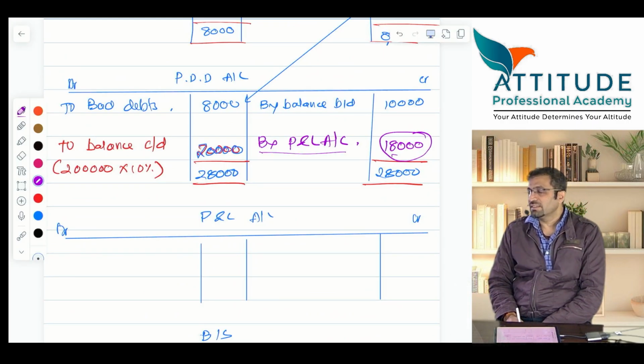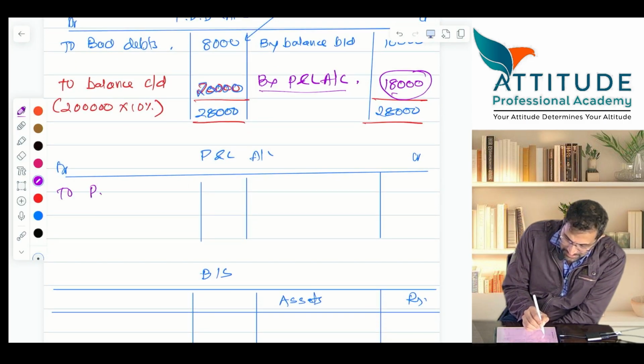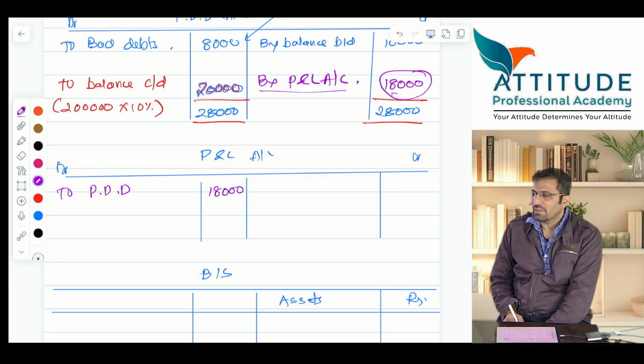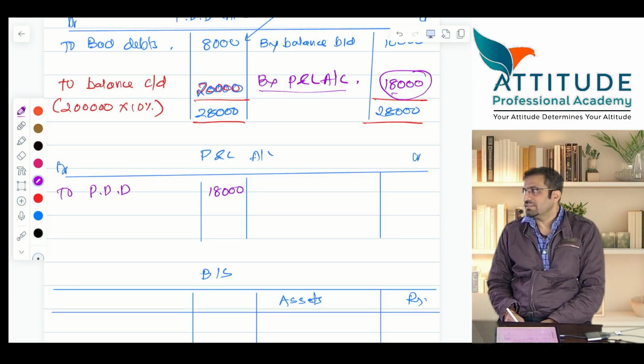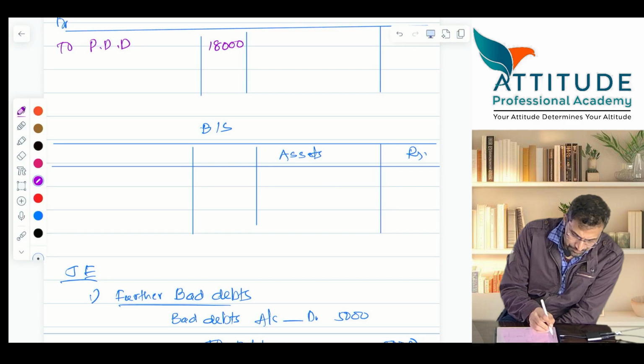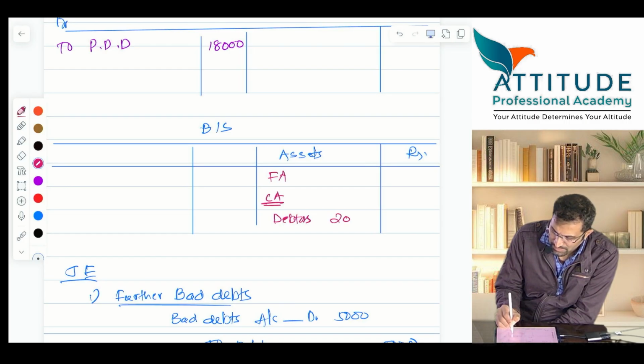Clear? Now P and L account debit to PDD, how much comes? To PDD 18,000, not 20,000. 20,000 is the closing balance. Now you tell me, how will you show debtors in assets? Fixed assets or current assets? Tell me. Debtors inner column how much? 2 lakhs. Yes or no? Less PDD how much?